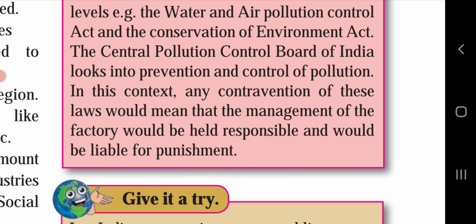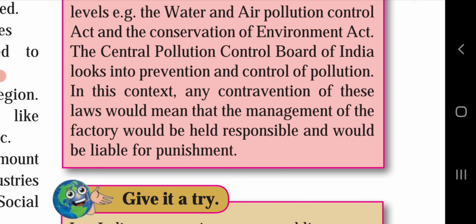So if we are having any factories or industries, it is not that we will create pollution. It will be under control. The pollution which will be done should be under control, and no other environmental harm should be done by the waste products which are thrown openly in nature.